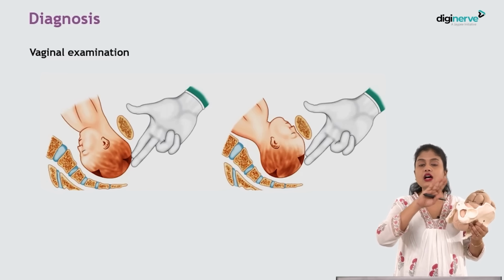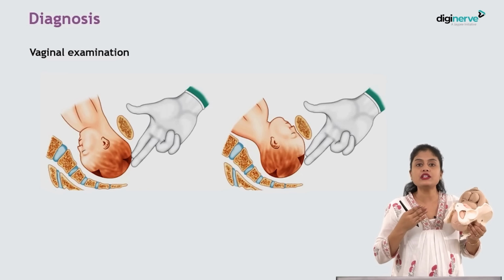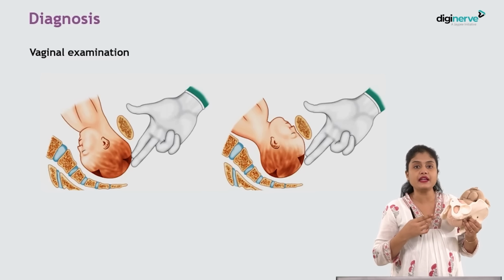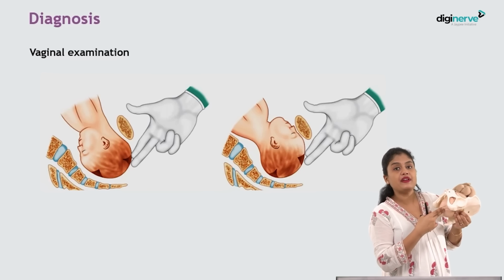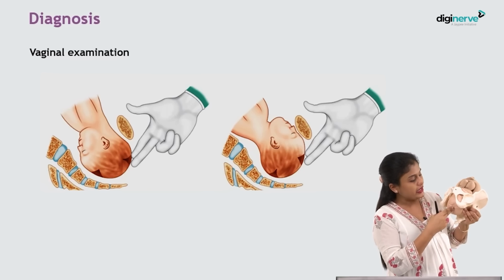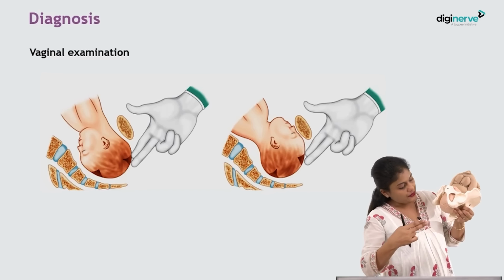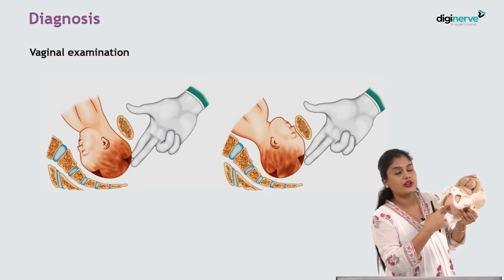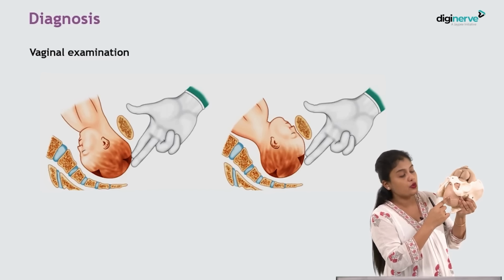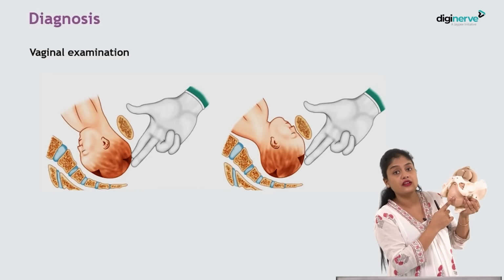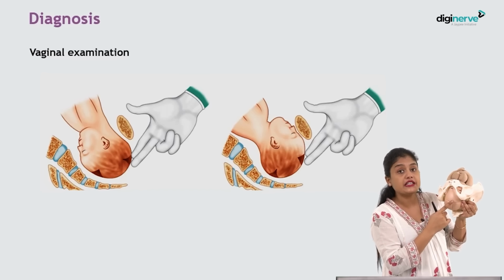Now you are done with the abdominal examination. Now let us see what you will find in the pelvic examination. When you do a pelvic examination, what do you feel in case of occipito-posterior? Since the occiput is posterior, as soon as you put your finger, since it is a deflexed head, which fontanelle will you be feeling? You will be feeling the anterior fontanelle.